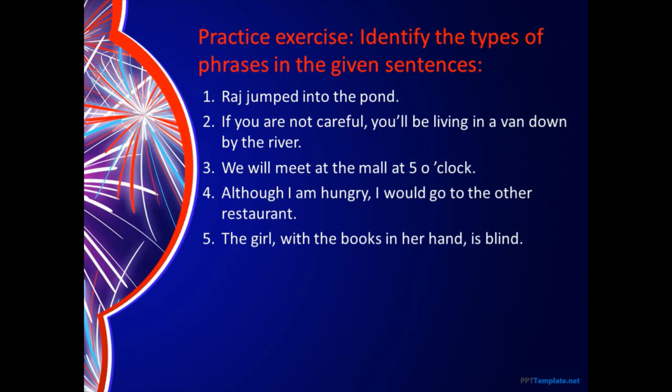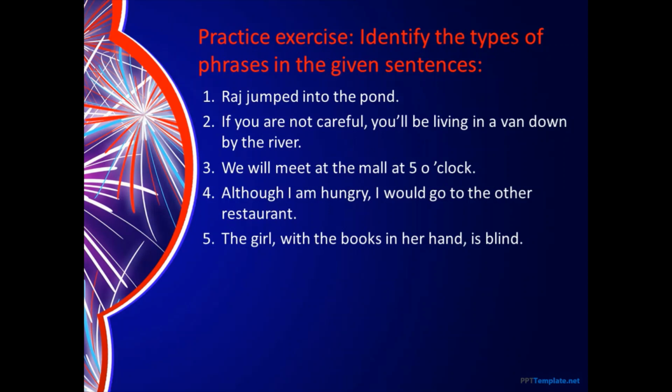Okay. The girl with the books in her hands is blind. This is the same sentence that I had used in the beginning when I was explaining the clause. So the girl is blind is one part. With the books in her hand. Now see here, this is a very clear example of a positional phrase where the phrase is being used in the middle of the sentence. So the girl with the book in her hand, what is it doing? It is immediately following the noun girl. There's no verb there. With is a preposition.